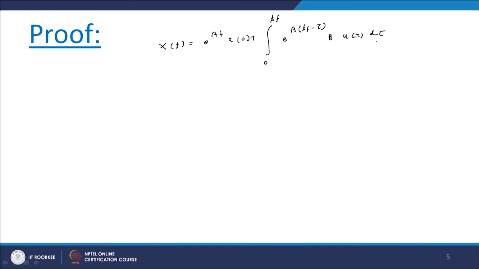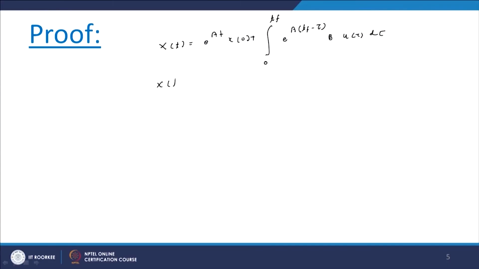Now what is the final state? We are considering the final state to be the origin. So the final state is the origin, that means x of Tf is equal to e raised to A Tf x naught plus integral from 0 to Tf of e raised to A (Tf minus tau) B u of tau d tau.